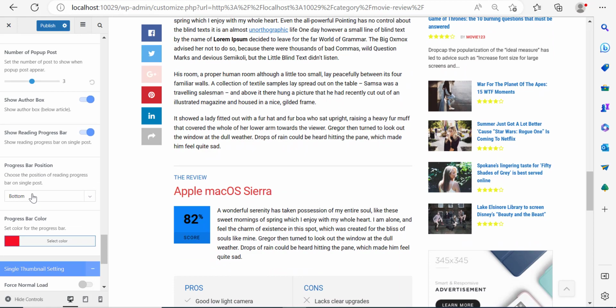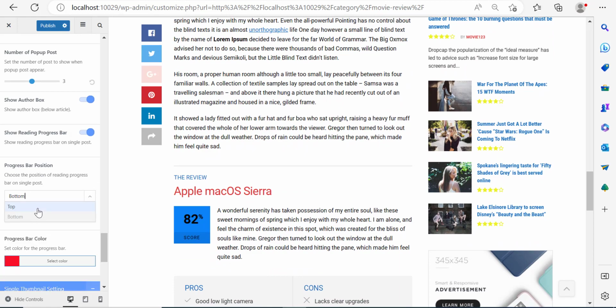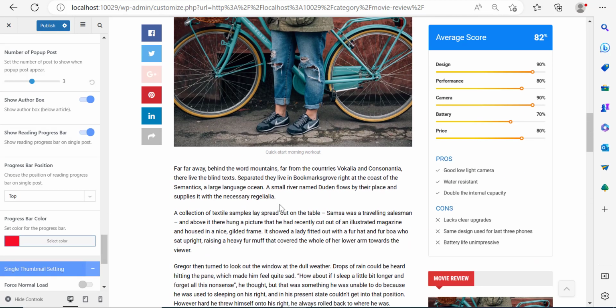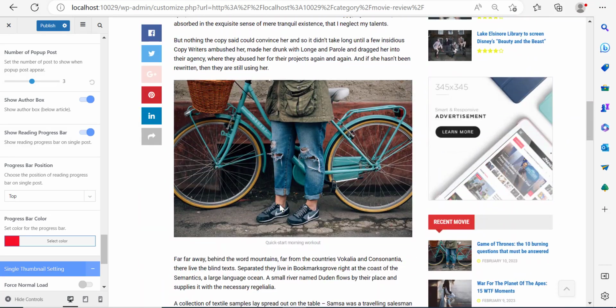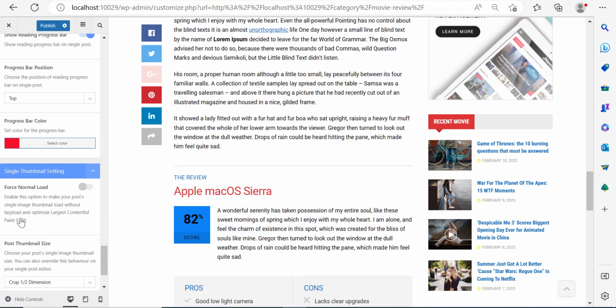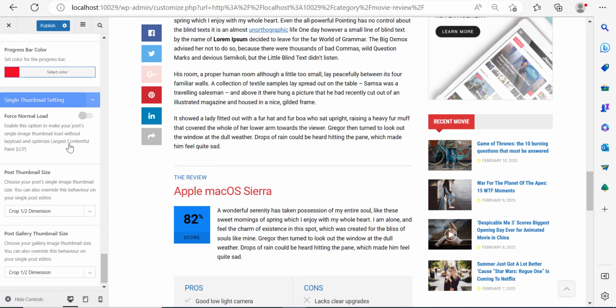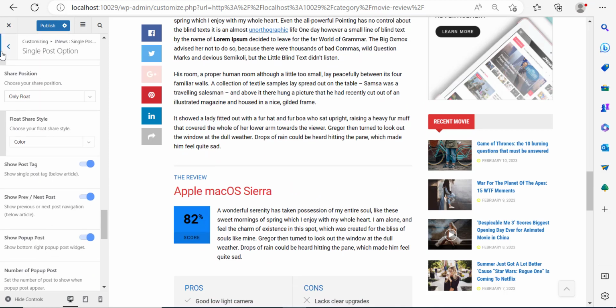Now here you can decide where you want to show the bar position. I'm going to show it at the top, right? Let me scroll down over here. Now let me scroll down over here, force normal load. Now all that stuff is not really interesting, so I'm going to go out.